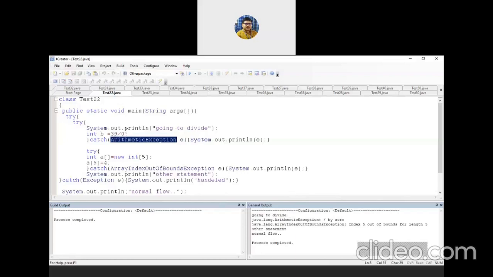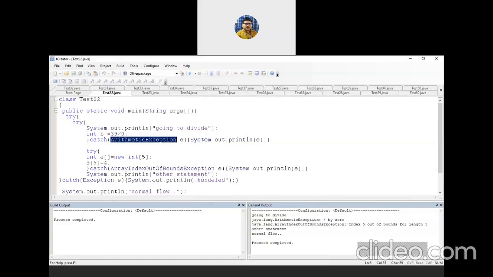Going to divide, very nice. Going to divide, exception occurs, fine. So it comes to the catch block. When it comes to the catch block, it prints System.out.println(e). So that's why java.lang.ArithmeticException: divide by 0 is printed. Next, coming to this part, int a[5] is 4. So an array index out of bounds exception occurs. Look, java.lang.ArrayIndexOutOfBoundsException occurs.